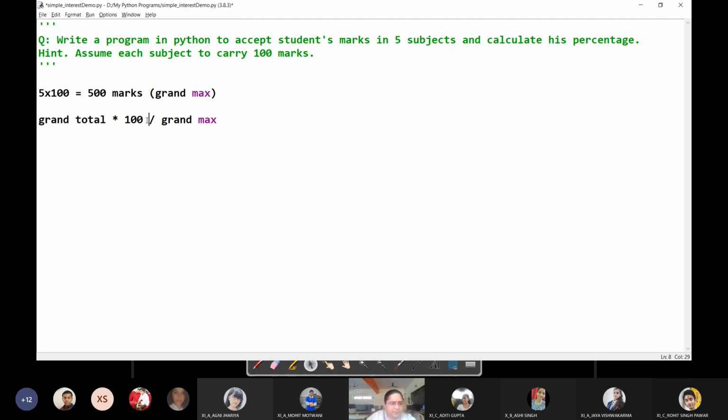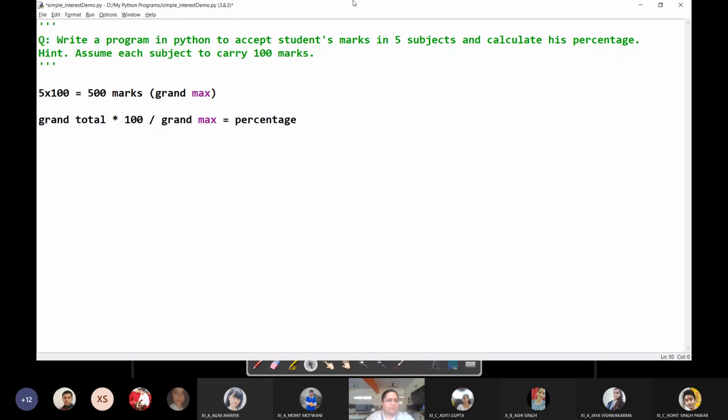That is, first multiply, do the multiplication first and then divide the result, right? First you multiply and then you divide. So it will first multiply the grand total by 100, and whatever is the result, it will divide it by grand max, and this will give you the percentage.